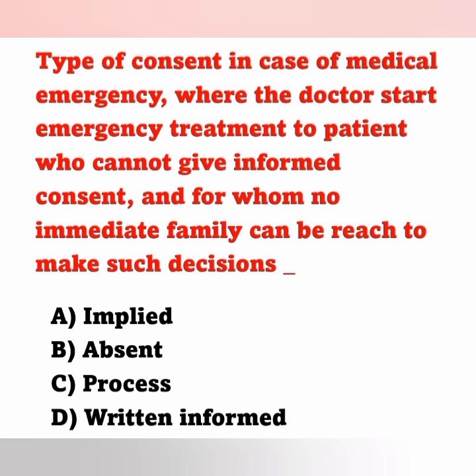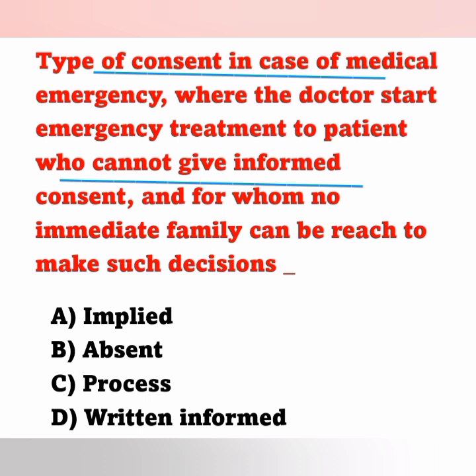Next question. The type of consent in case of medical emergency where the doctors start emergency treatment for a patient who cannot give informed consent and for whom no immediate family can be reached to make such a decision. Options: A, implied consent; B, assent; C, process; D, written informed.